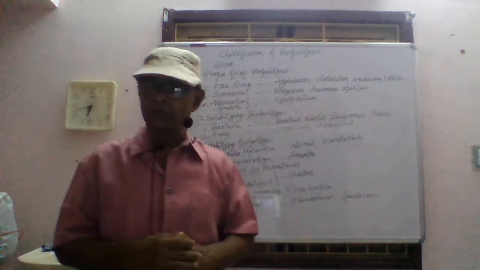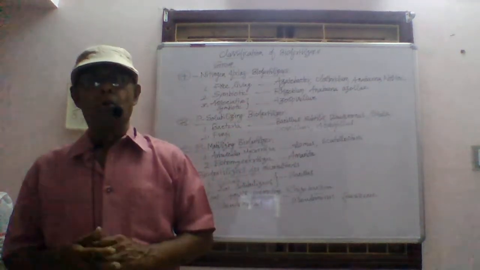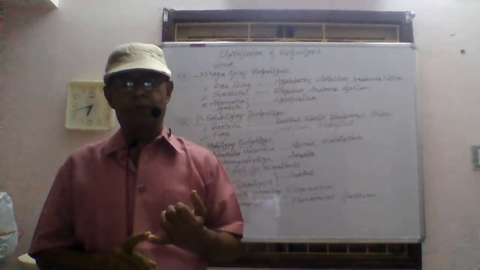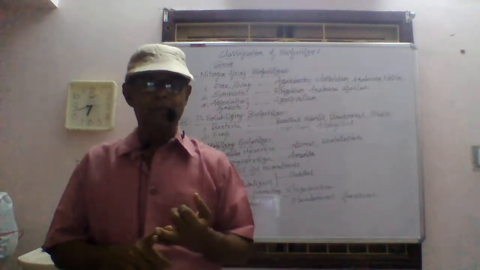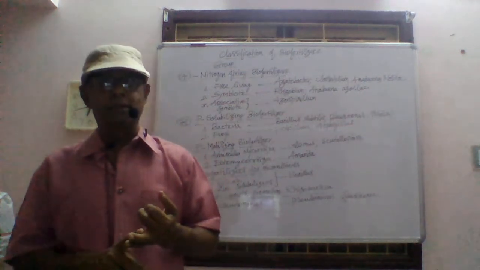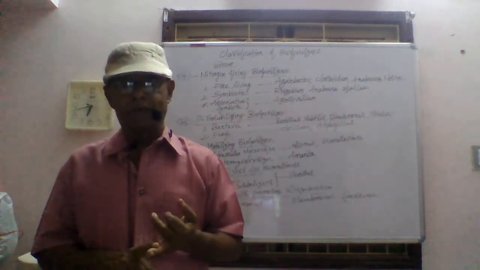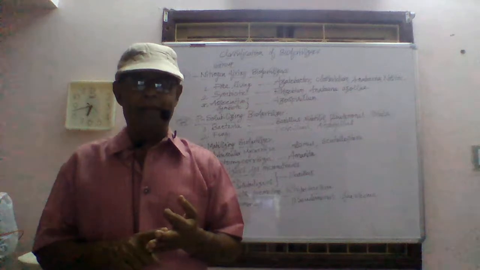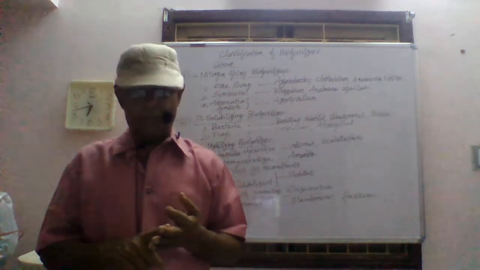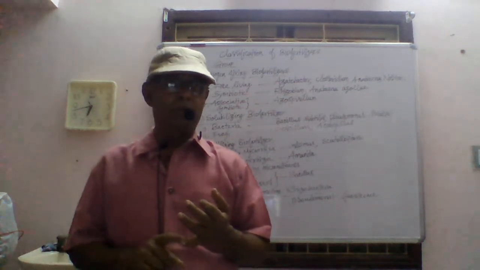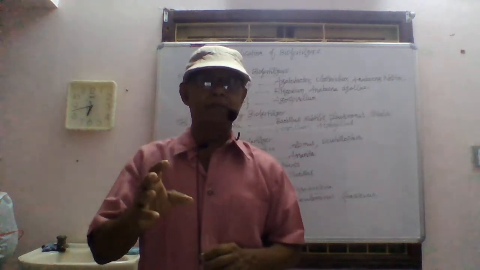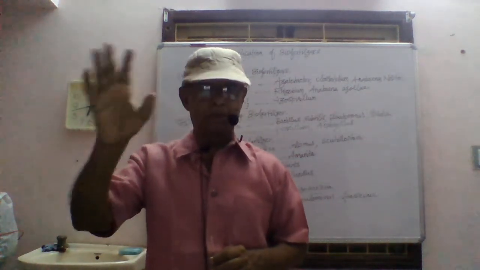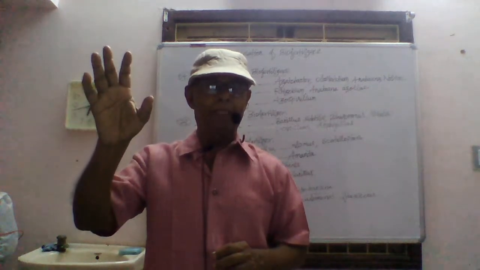There are three types of mycorrhiza. One is ectotrophic mycorrhiza or ectomycorrhiza. Second one is endotrophic mycorrhiza or endomycorrhiza. Third one is ectendomycorrhiza. First case, ectomycorrhiza. In ectomycorrhiza, the fungal mycelium is found associated on the outer surface only.